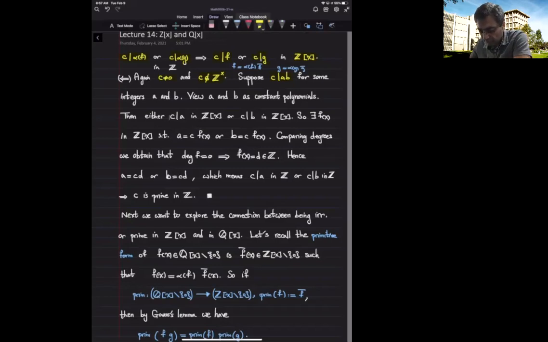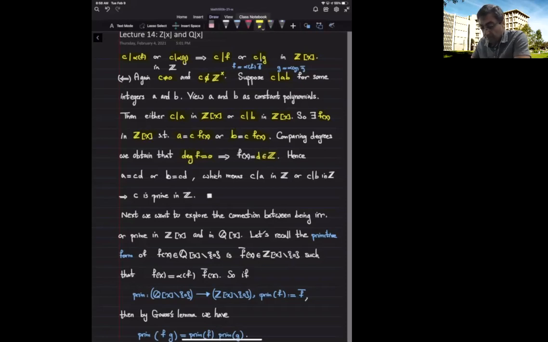That means that C should divide A in the ring of integer polynomials, or C should divide B in the ring of integer polynomials. This means that I can find some integer polynomial F such that when I multiply C by this polynomial, I end up getting A, or when I multiply by C, I end up getting B. Again, comparing the degrees of both sides, we deduce that the degree of F should be 0, and from here we deduce that it is indeed an integer.